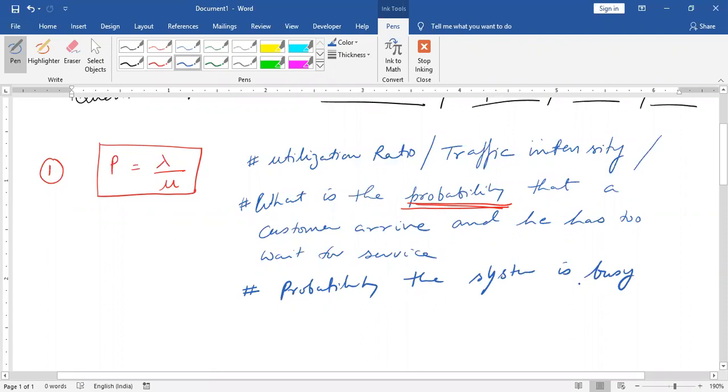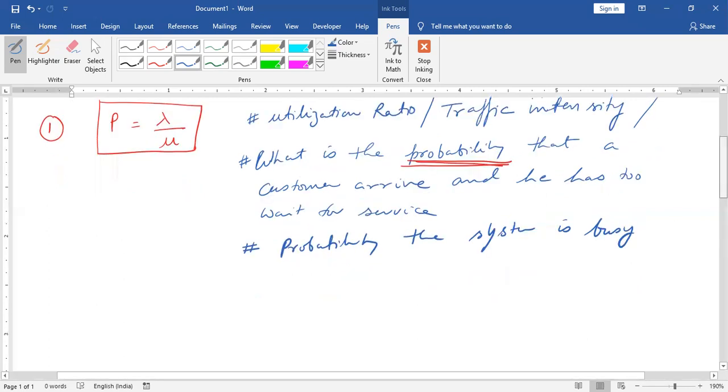He may directly ask utilization ratio. He may directly ask traffic intensity. Whatever he asks, the formula remains the same, that is P equals lambda upon mu. Lambda is the arrival rate, which we already calculated. Mu is the average service rate, which we have calculated. So ultimately P equals lambda upon mu.